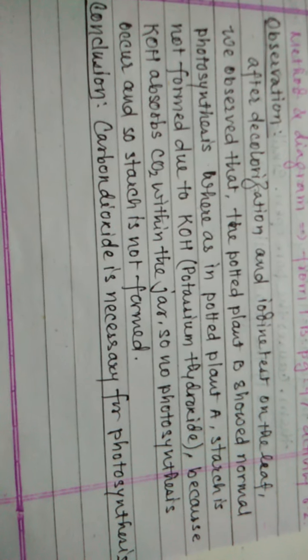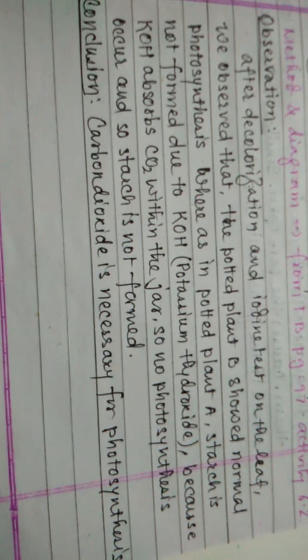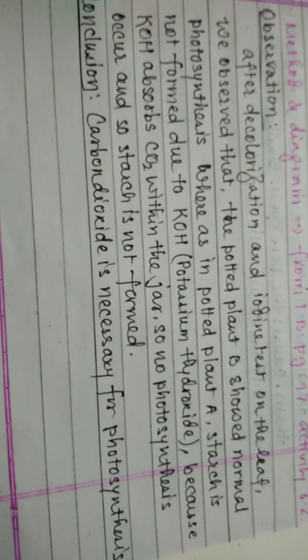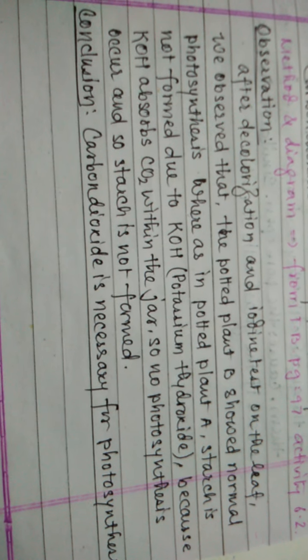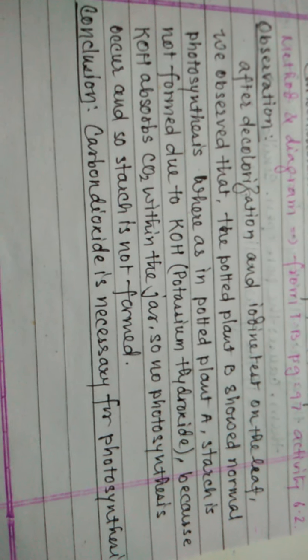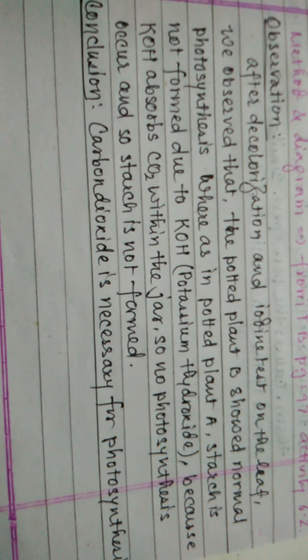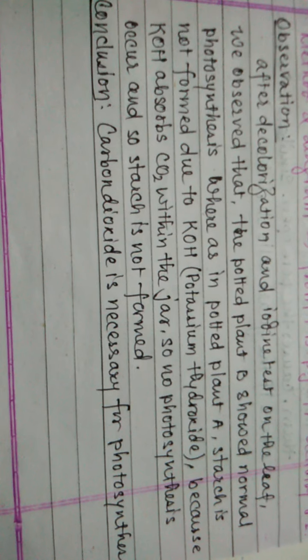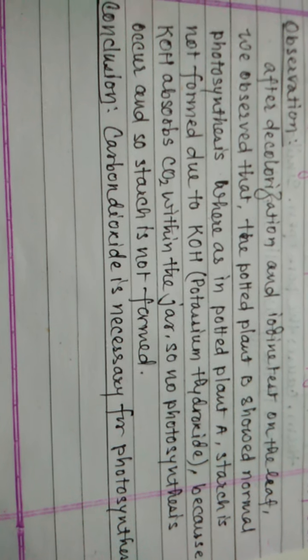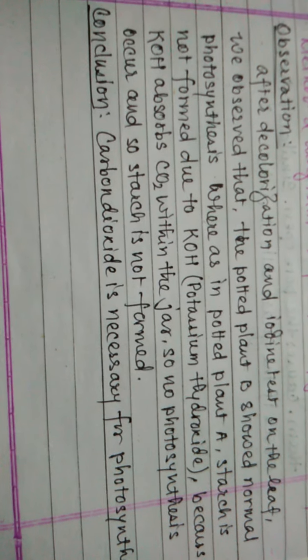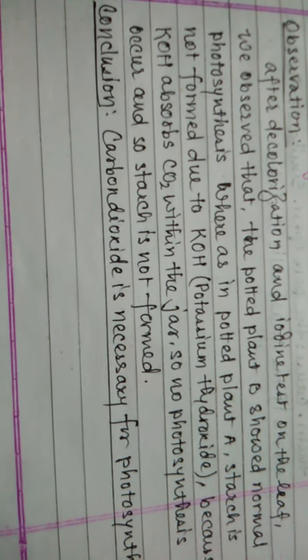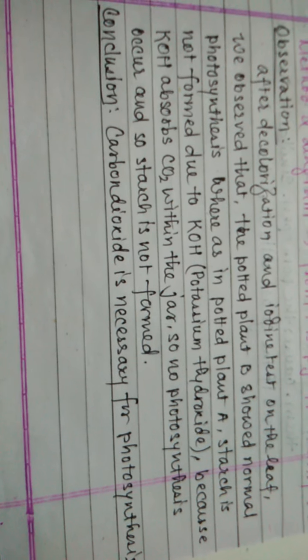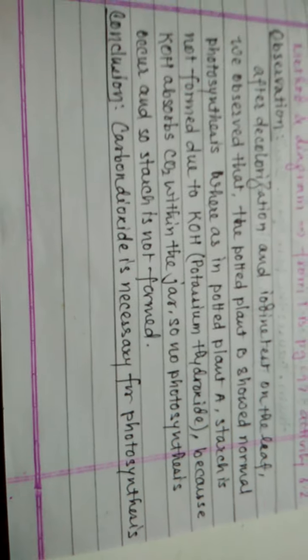But in plant A, there is potassium hydroxide. It absorbs the carbon dioxide within the jar and no photosynthesis takes place, so starch is not formed, and the leaf is colorless. Conclusion: carbon dioxide is necessary for photosynthesis.